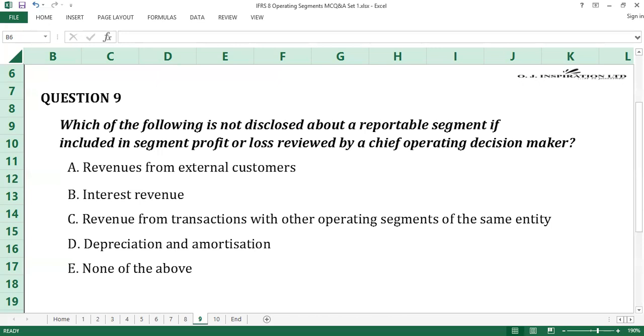E. None of the above. Time counts. 10 seconds gone. 20 seconds gone.